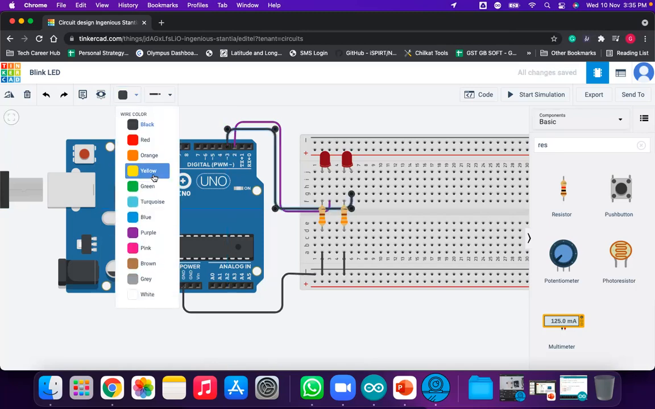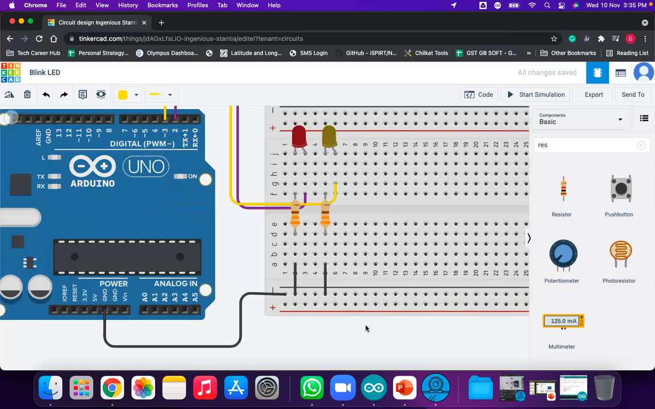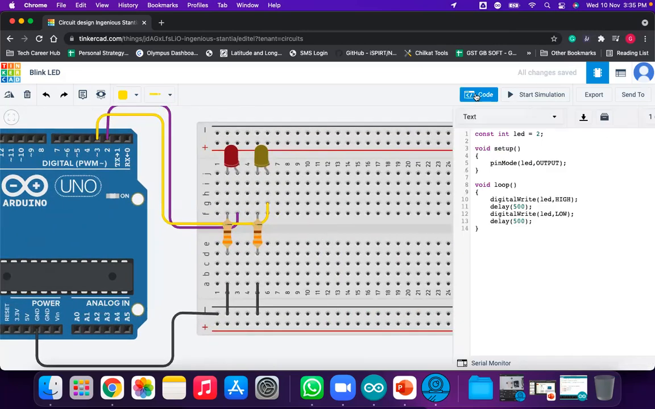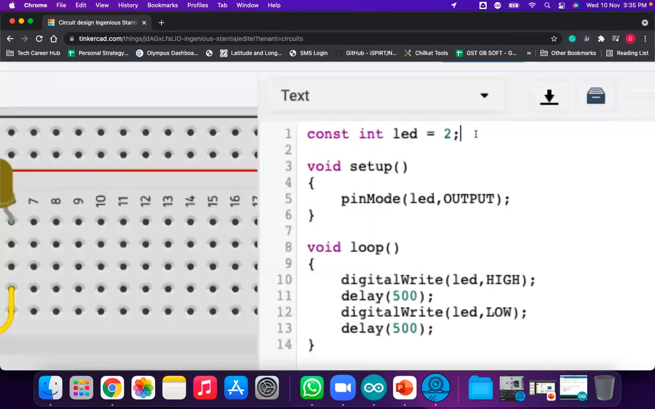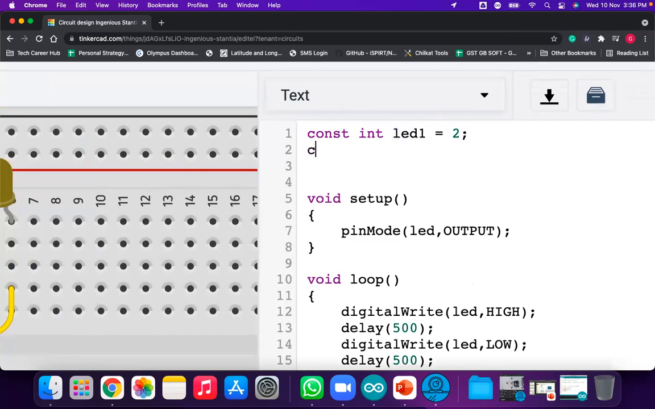Now change the color. I'm giving a yellow color. You can change even the color of the LED. I can make it yellow, so it is a yellow LED and the red LED. Now we need to do some editing on the code side. What are the changes? Now we have two LEDs. So we have LED1 equal to 2, and the second LED, LED2, is equal to 3, since it is connected to pin number 3.